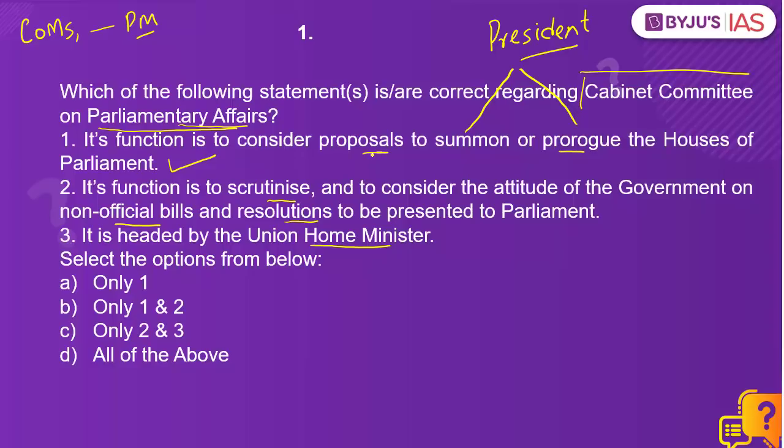Based on this consideration by the Cabinet Committee on Parliamentary Affairs, ultimately advice is sent to the President that please summon the Houses of the Parliament or please prorogue the Houses of the Parliament. Statement number 2. Let's say, for example, there are non-government bills, or what we call private members' bills or private members' resolutions. What is going to be the attitude of the government regarding these non-official bills or resolutions?